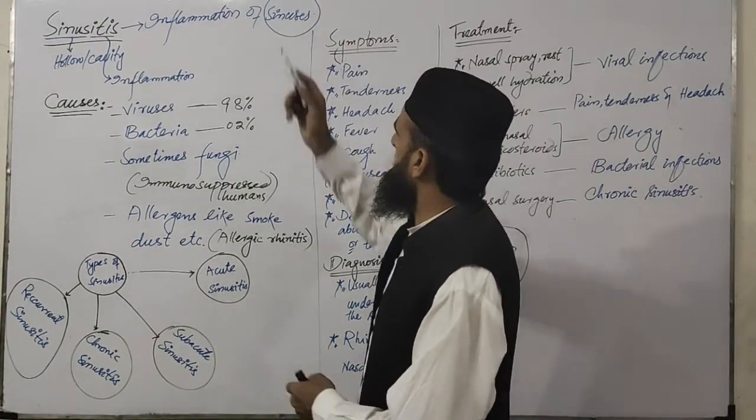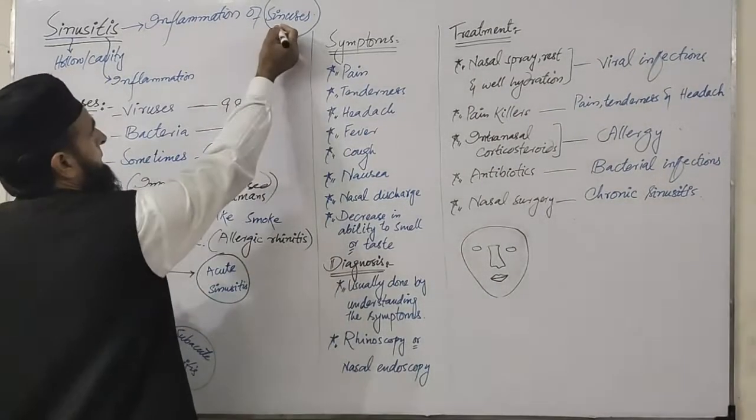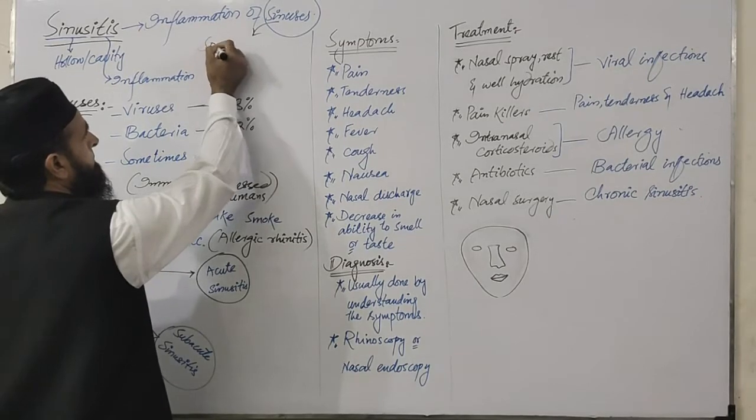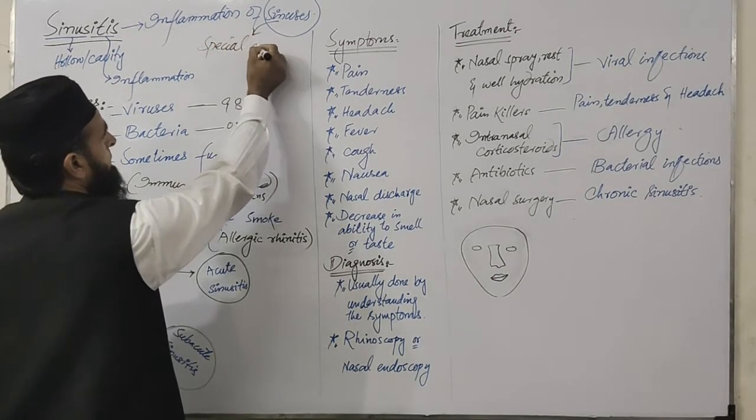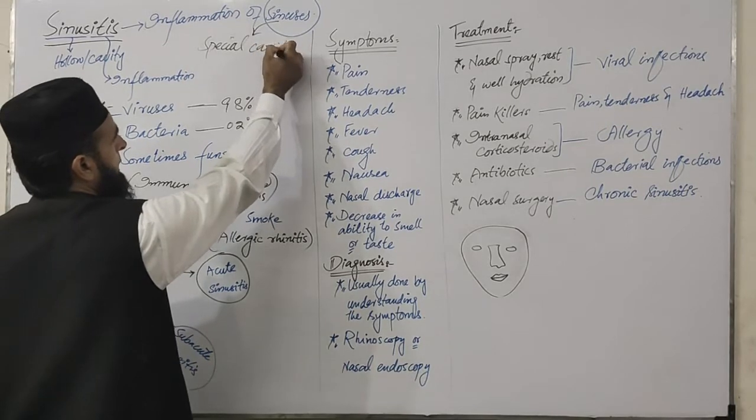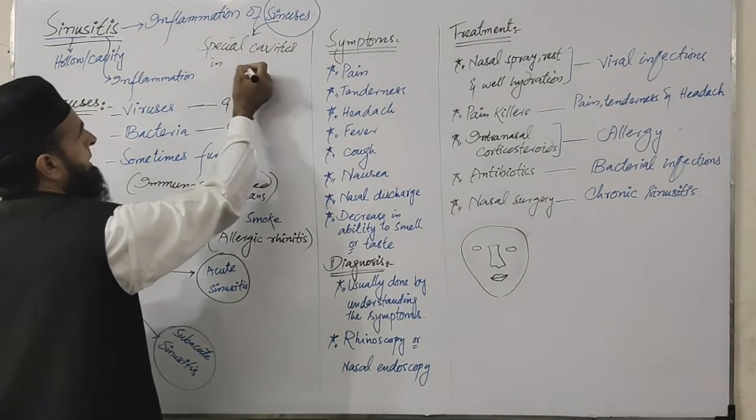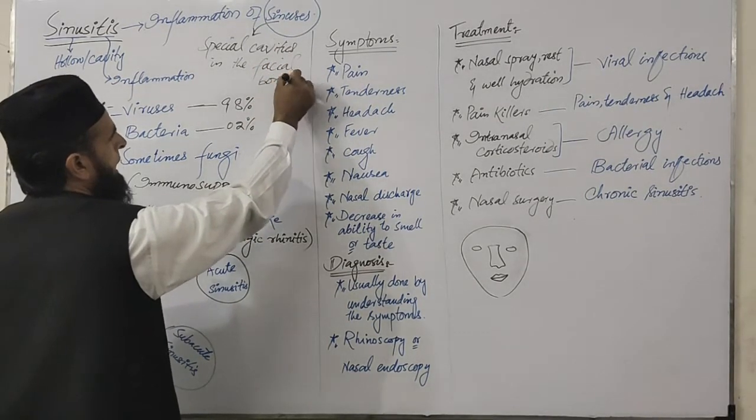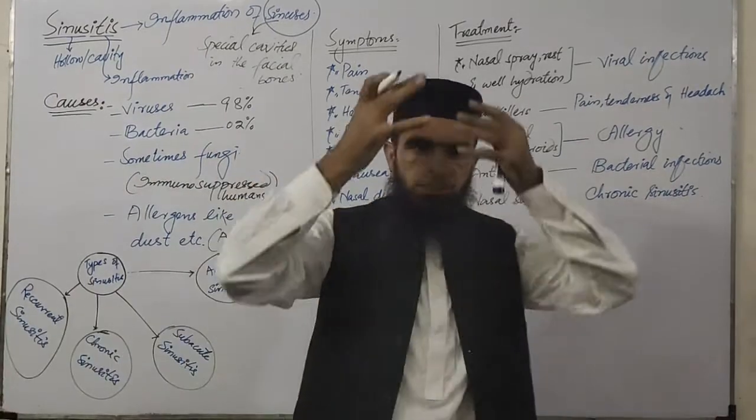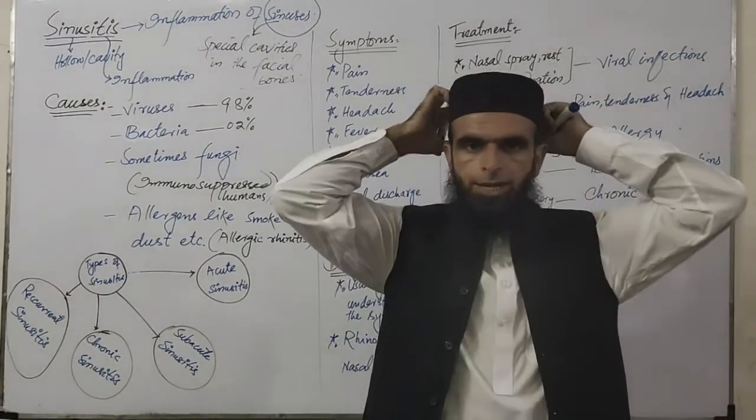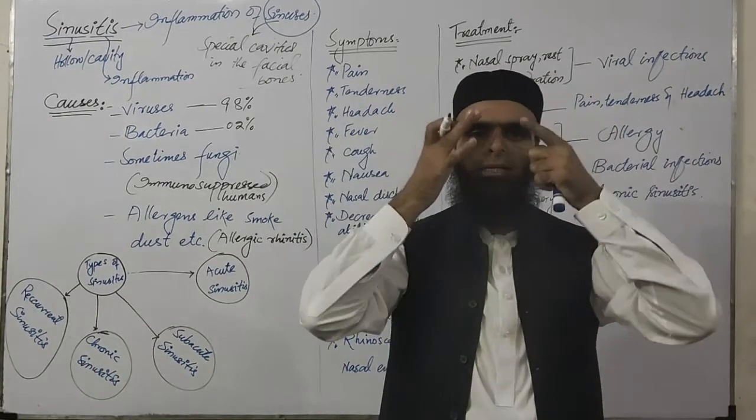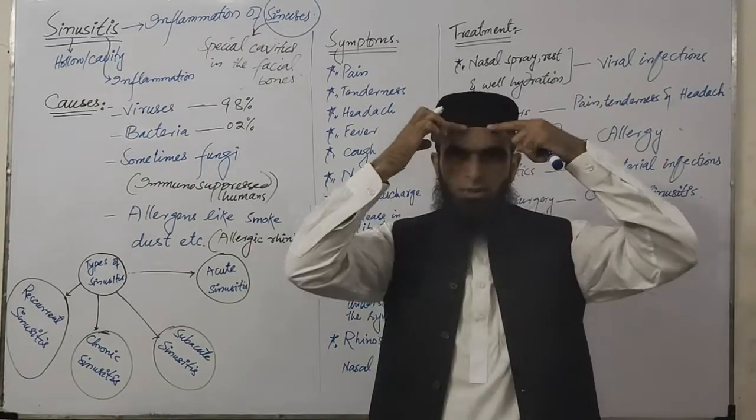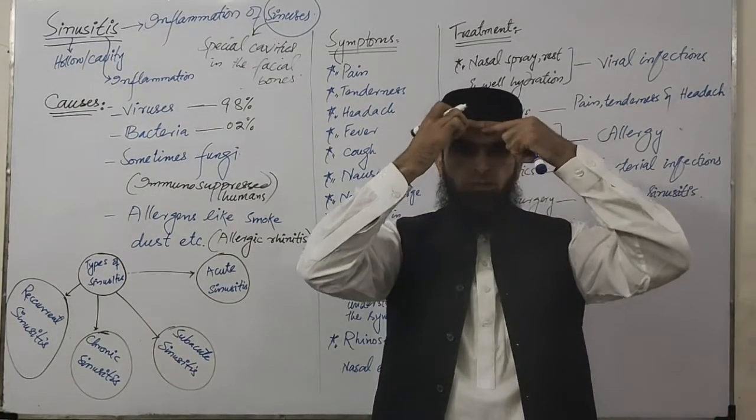I have told you that sinuses are special cavities in between the facial bones of the skull. Facial bones means the whole skull is made of two main parts: the cranium, the brain case, and the face bones. So the face bones are also called facial bones. This portion is the face along with the forehead.